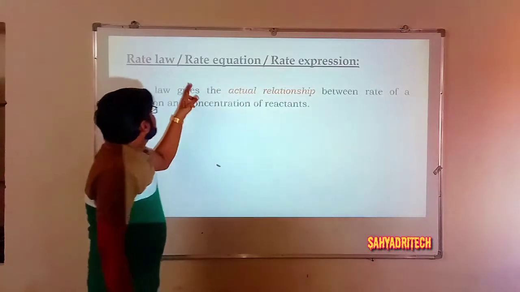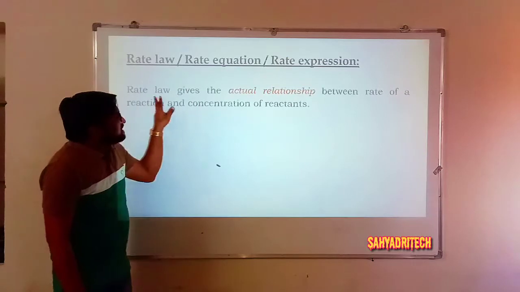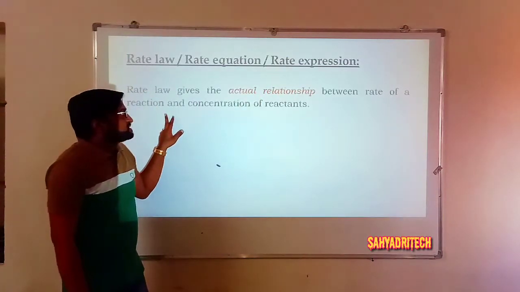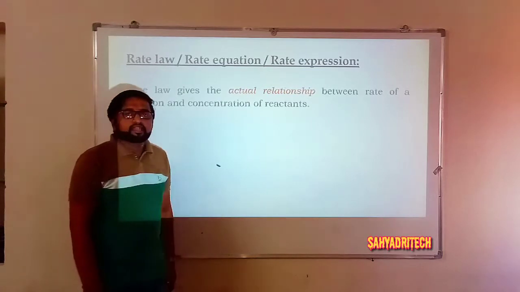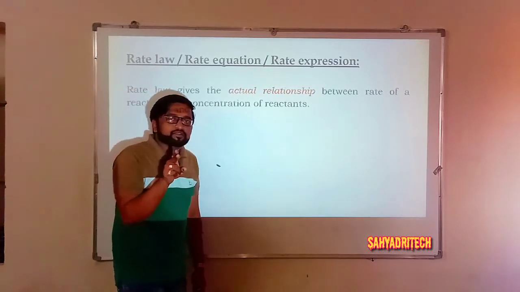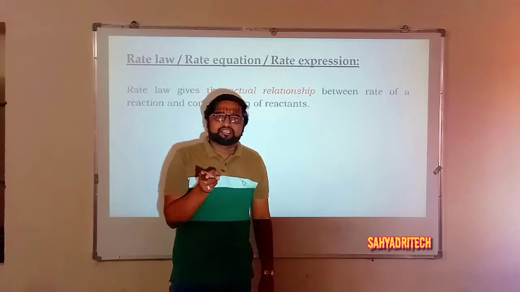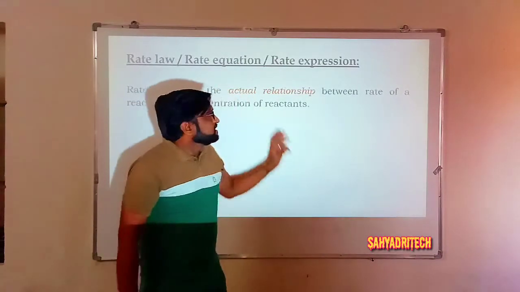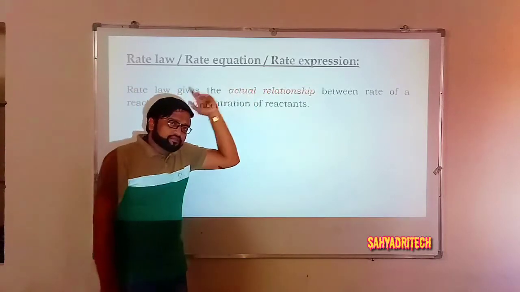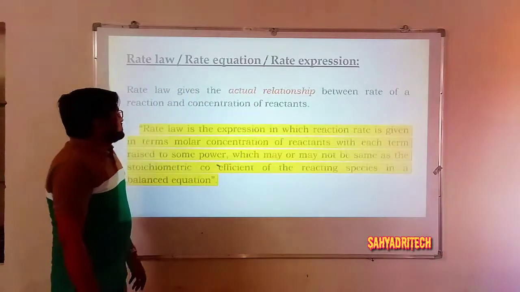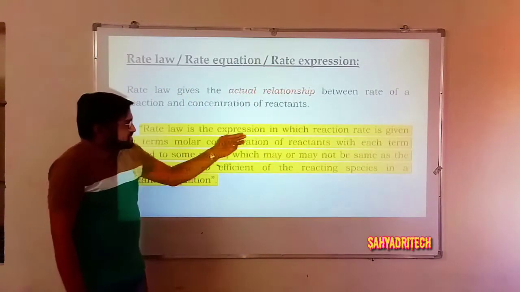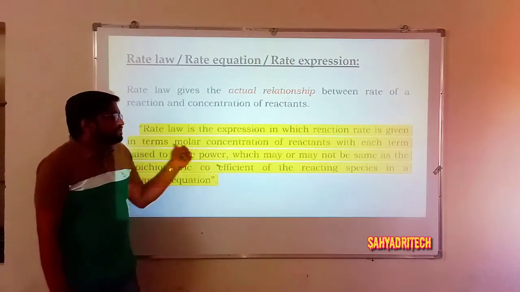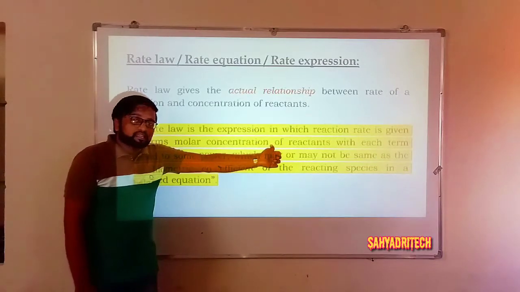Well, as I said, rate law gives the actual relationship between the rate of a reaction and the concentration of reactant species. So that is the basic difference between the law of mass action and rate law. Rate law, or rate expression or rate equation, is the expression in which reaction rate is given in terms of molar concentration of reactants.